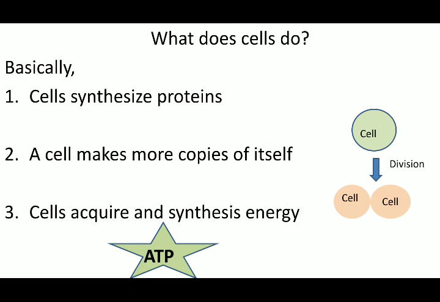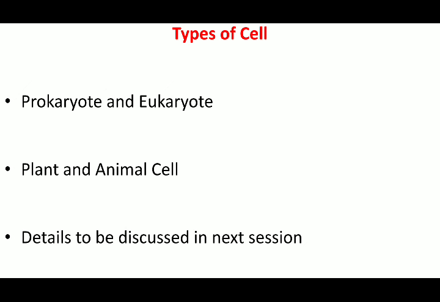Then the next thing that we are going to discuss is the type of cells. Basically, cells can be divided into prokaryotic and eukaryotic cells. As I have already told you, the prokaryotic cell is a primitive type of cell, and the eukaryotic cell is a more advanced type of cell. Distinguishing features will be seen. A prokaryotic cell does not have a distinct nucleus. It has the genome in the form of a nucleoid. It has 70S type ribosomes. It does not have histone proteins.